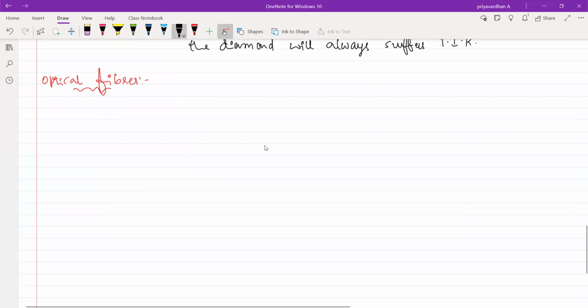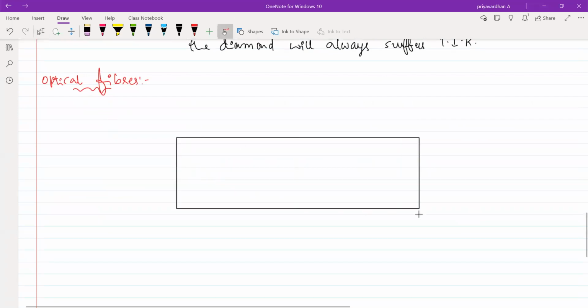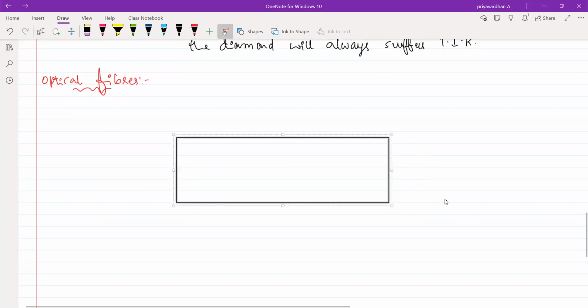You can see that if I make a rough diagram like that, we use those optical fibers in data transfer. Good.